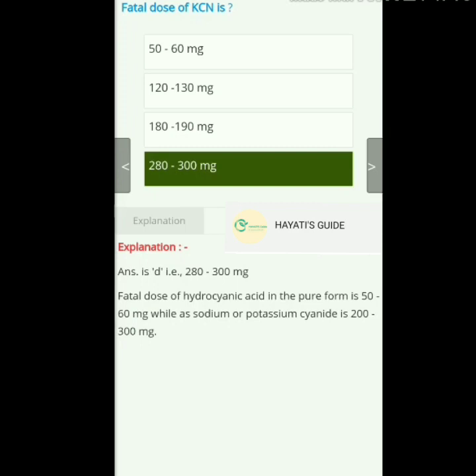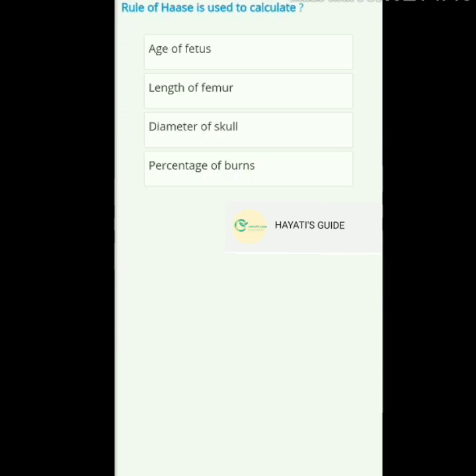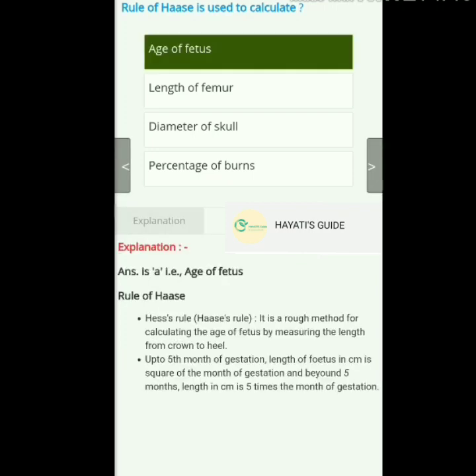So when combined with sodium or potassium, it is increased.